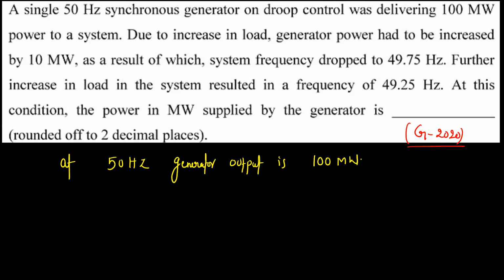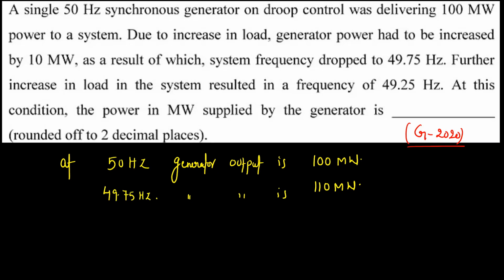Understand? Now, suddenly the load has increased. Due to increase in load, the generator power had to be increased by 10 megawatt. So when generator output is 110 megawatt, my frequency is 49.75 hertz.